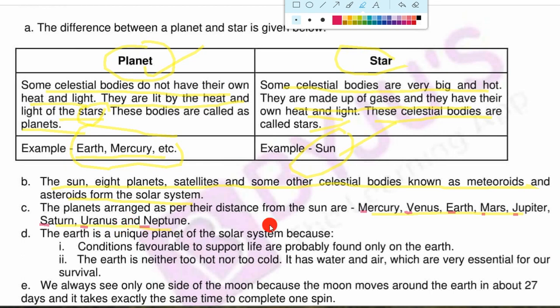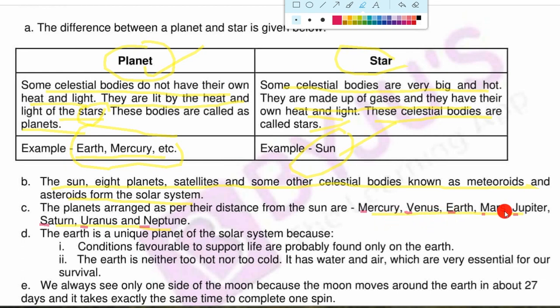It means that according to their sequence from the sun, the planets' names are Mercury, Venus, Earth, Mars, Jupiter, Saturn, Uranus and Neptune. This is the sequence according to their distance from the sun.